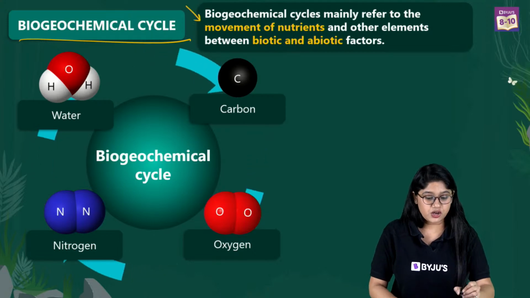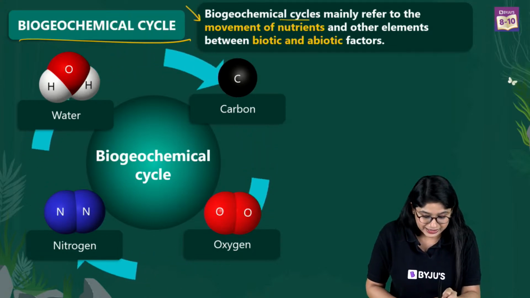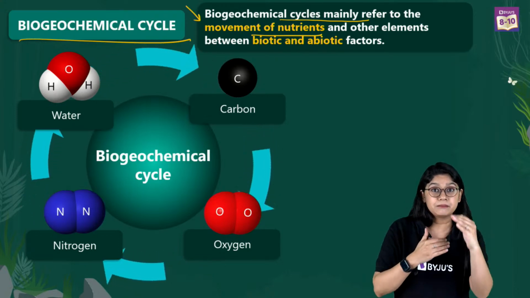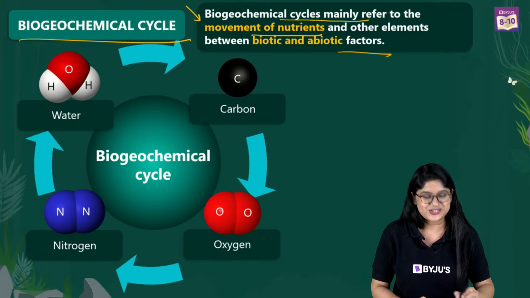So we have the definition of the biogeochemical cycle. Mainly this refers to the movement of nutrients and other elements between the biotic and the abiotic factors.